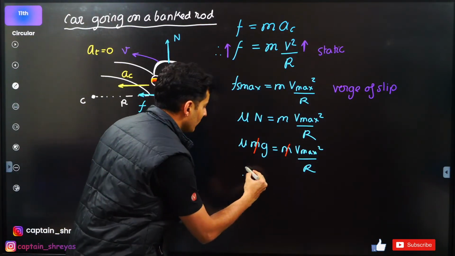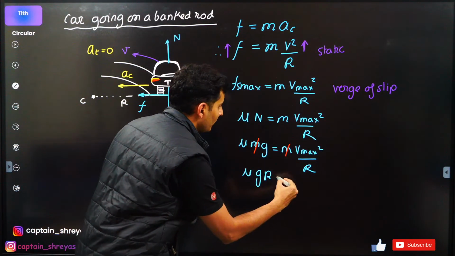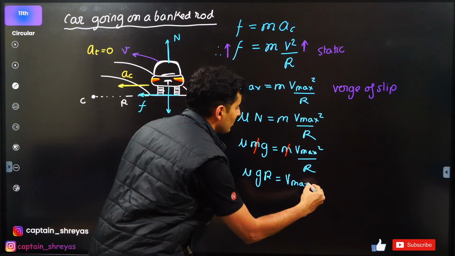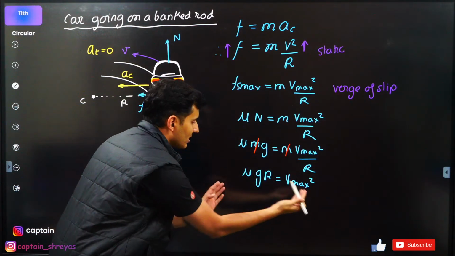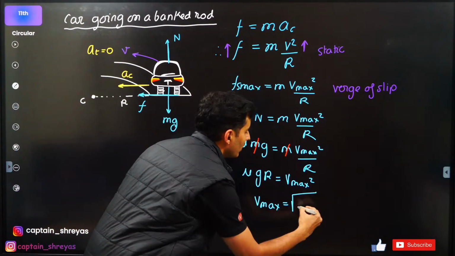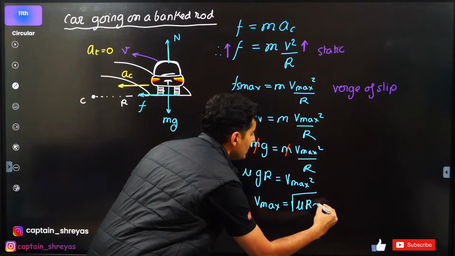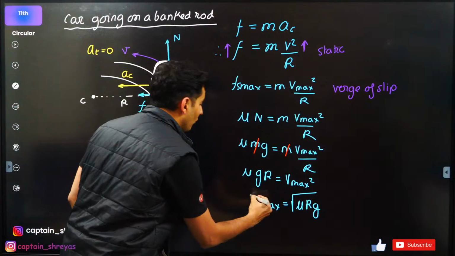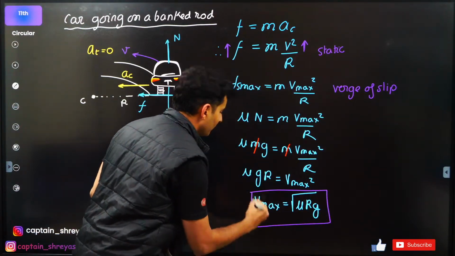Bring r over here. So it will become mu g r is equal to v max whole square. Take root on both sides, flip it. So you will get v max is equal to root of mu r g. That is my final formula that I wanted.